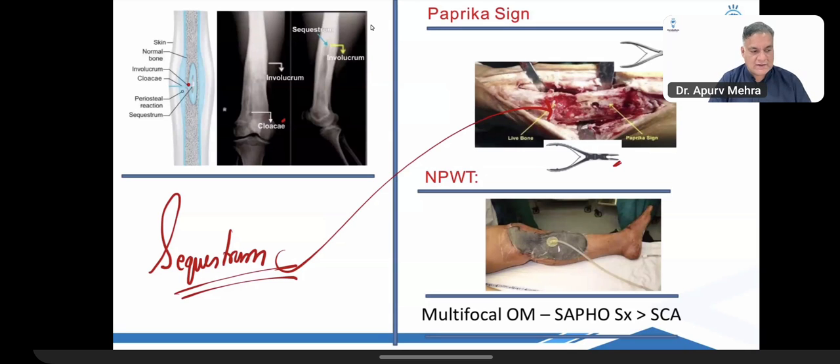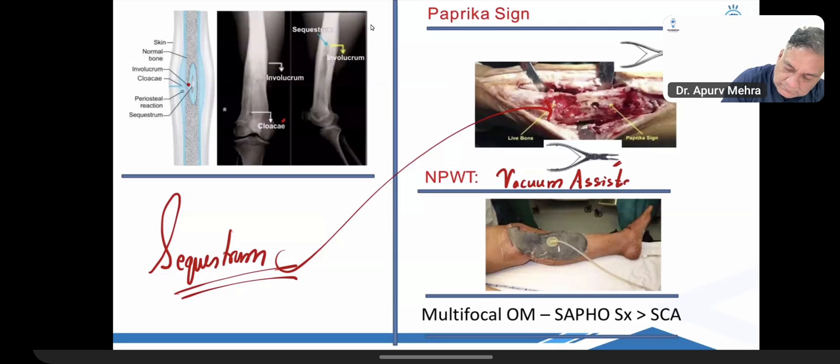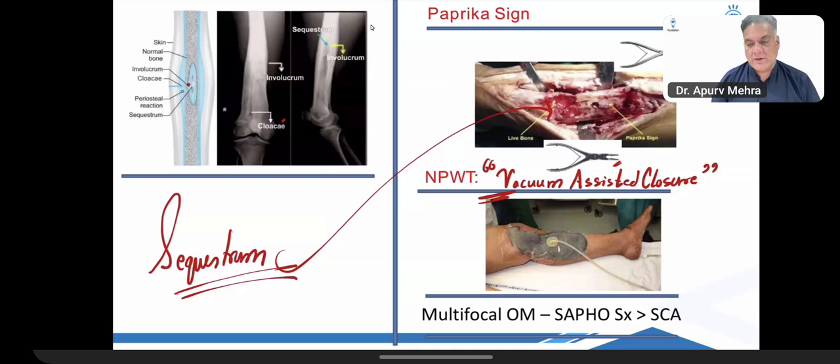When you have chronic osteomyelitis, you will cover that area with good soft tissue. If you don't cover the bones with soft tissue, they will die. So there is a procedure called negative pressure wound therapy, also called vacuum assisted closure, VAC. All right, so remember this is very, very important.